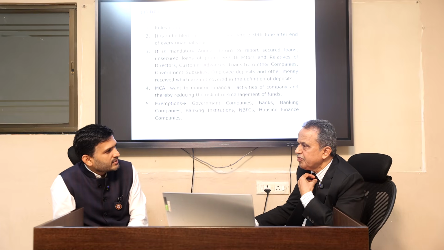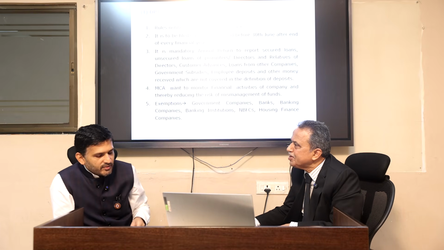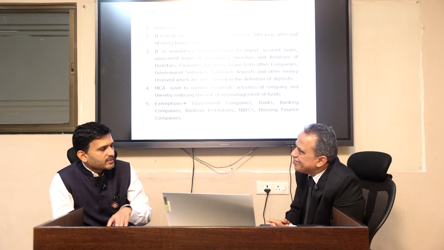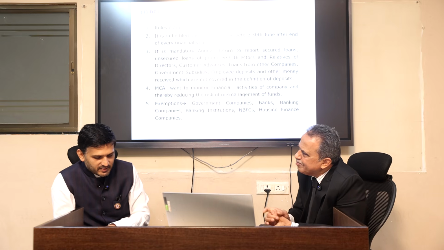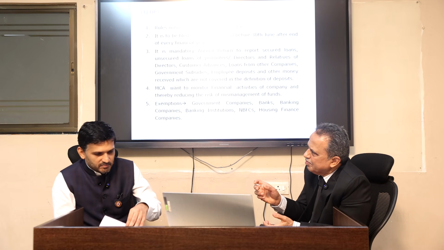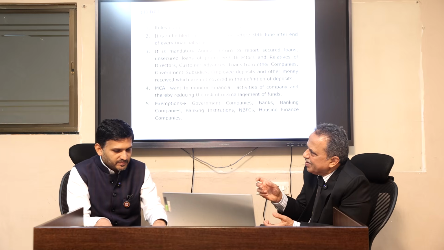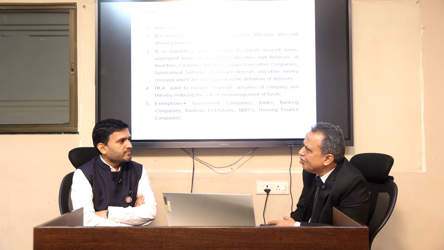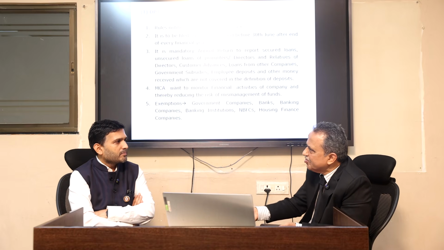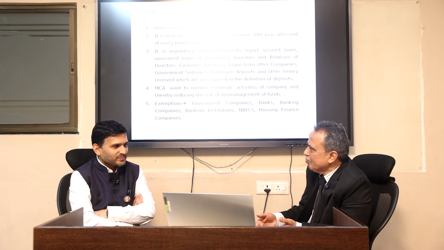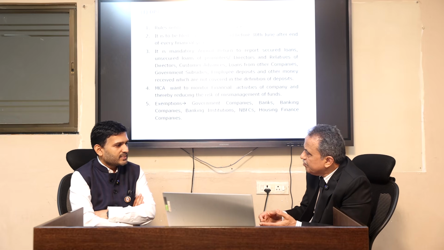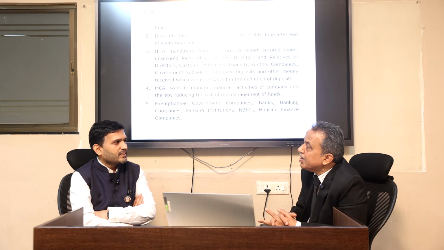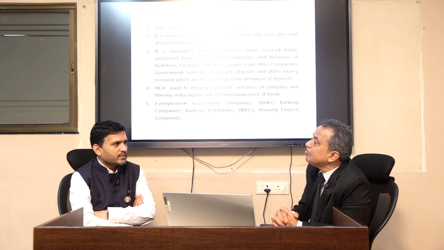The purpose of DPT3 is they want to monitor the financial activities of the company, and thereby reduce the risk factor. But certain companies are exempted, banking companies. वो लोग कहाँ से DPT3 फाइल करेंगे? उनका तो बिजनेस ही है, लोन लेना ही है. So banking companies, NBFCs, government companies, insurance companies, housing finance companies, they are exempted from filing the DPT3, and it is filed once in a year.